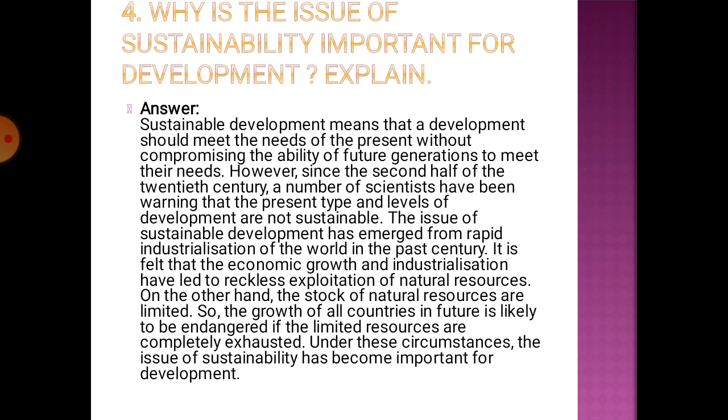So the development should take place and should not damage the future generations. Hence, since the second half of the 20th century, a number of scientists have warned that the present type and level of development are not sustainable. So whatever development has happened in the 20th century is not related to sustainable development.